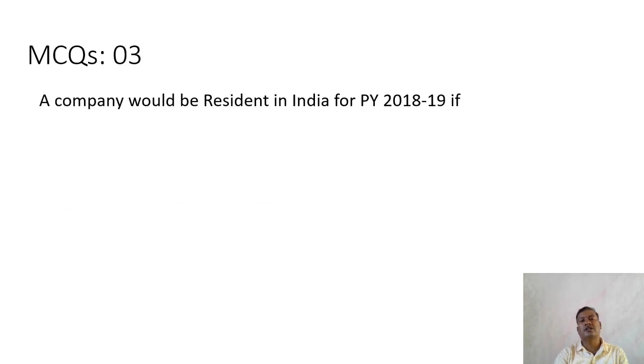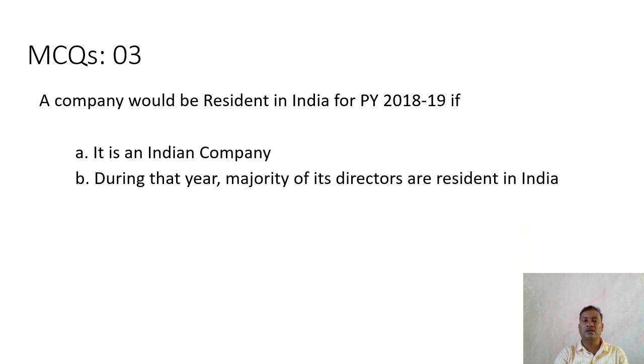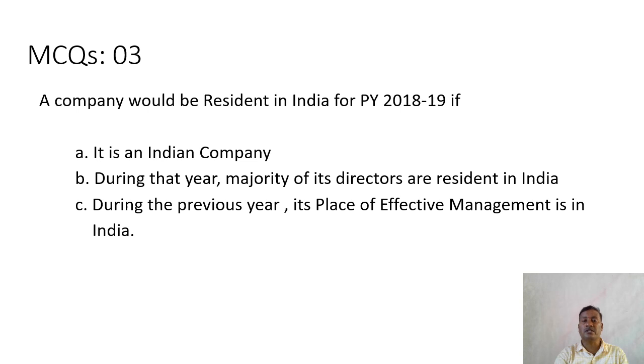A company would be a resident in India for the previous year 2018-19 if it is an Indian company; or during that year, the majority of its directors are resident in India; or during the previous year, its place of effective management is in India; or both A and C. Here the right answer is option D, both A and C. An Indian company is always a resident in India, and a company during the previous year, if its place of effective management is in India, then that company is resident in India.